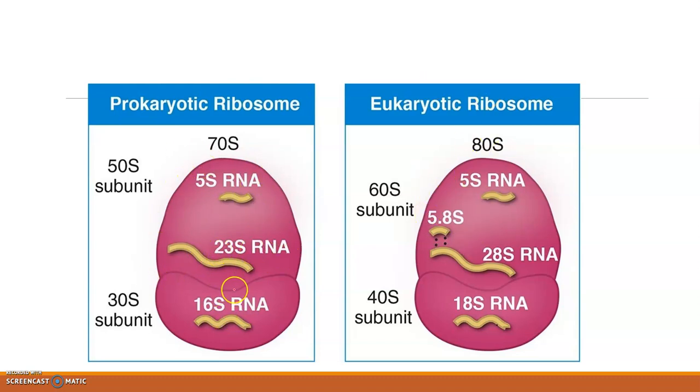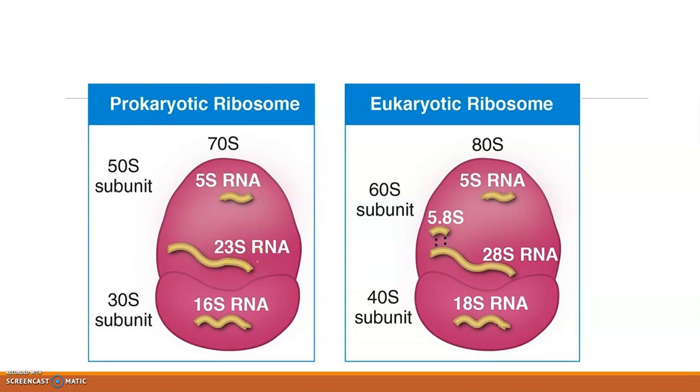Here in the prokaryotic ribosome, this is the larger subunit, and this one is the smaller subunit. The larger subunit is 50S and the smaller subunit is 30S. And see what RNAs are there in the larger subunit. The larger subunit has the 5S rRNA and also a 23S rRNA.